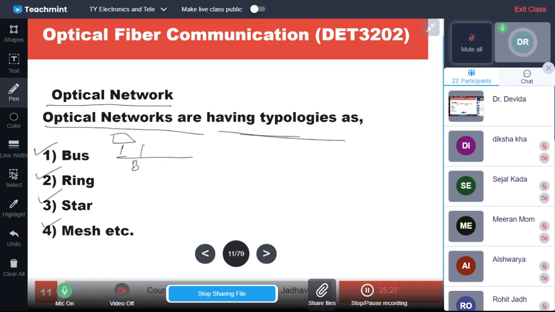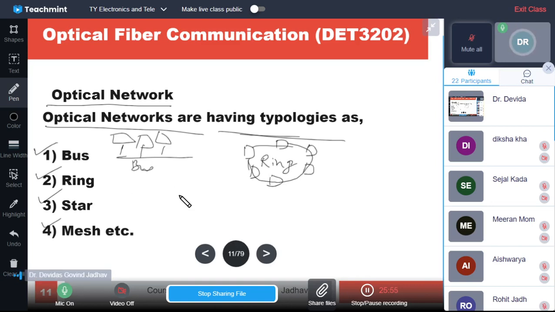This is the bus, and these are the stations connected to the bus. Then the ring topology: there are stations, and all stations are connected in a ring fashion. So this is a ring.